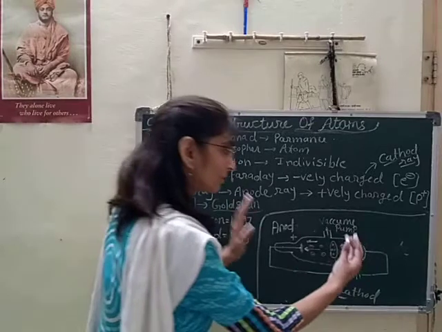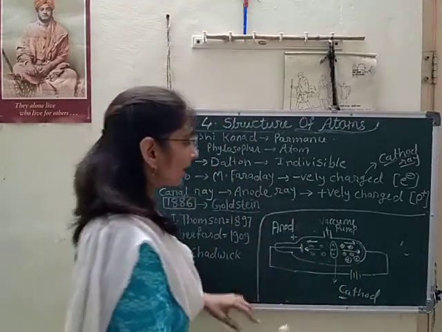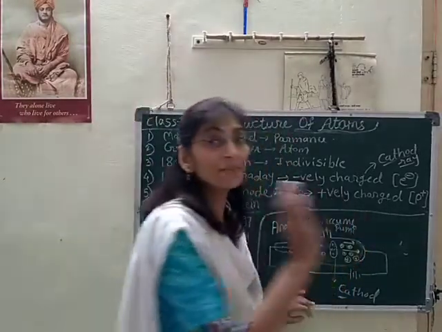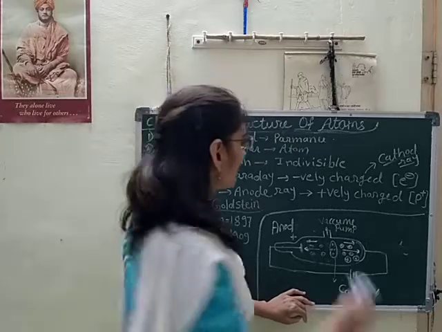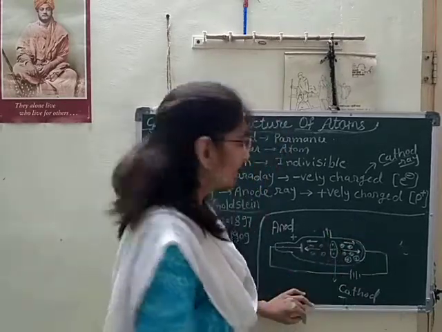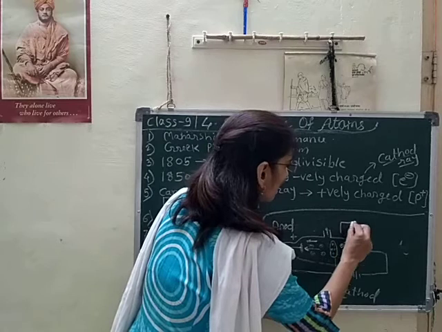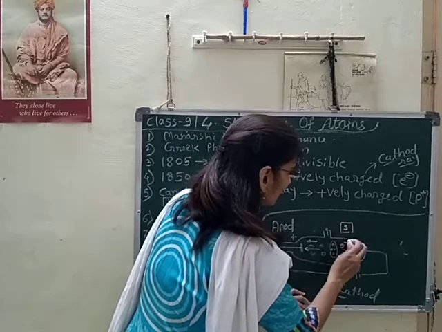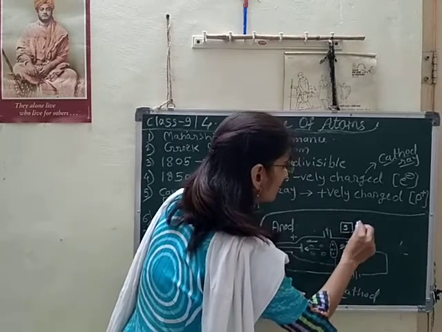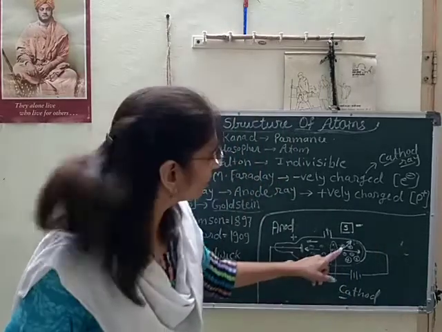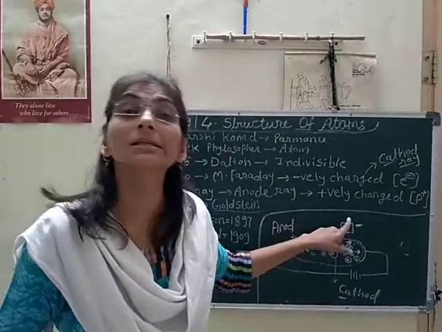By this experiment, he came to know something when he applied a magnetic field. When he applied the magnetic field, the positively charged particles deviated towards the south pole, which is negatively charged.